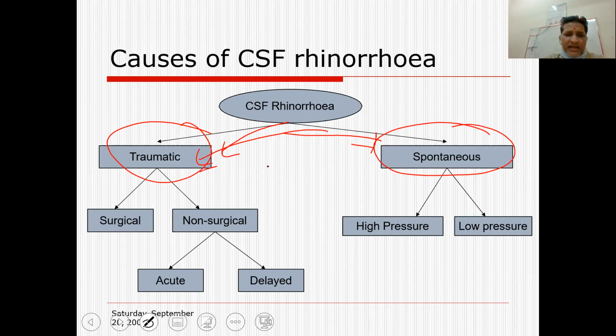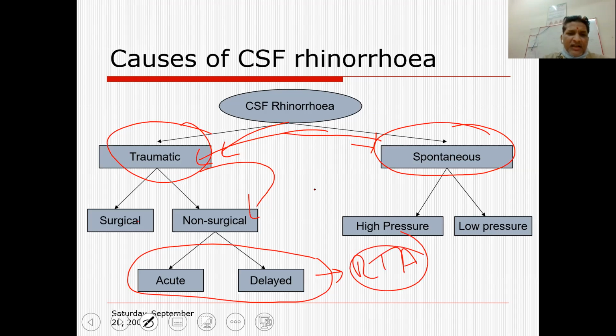So again, traumatic can be classified into non-surgical, which is a road traffic accident kind of presentation, and surgical, when the patient has undergone some sphenoid surgery, like a pituitary adenoma surgery, or olfactory fossa surgery in case of tumors. Then this is a surgical or iatrogenic CSF leak. And non-surgical, most of the cases present as a road traffic accident, which may present within 48 hours. Then it is called acute.